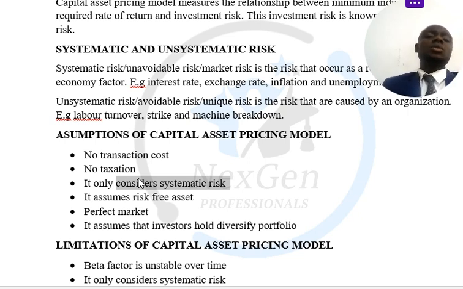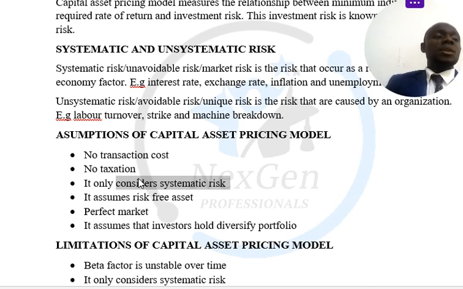All right. It assumes that investors hold a diversified portfolio. Now, don't forget that the capital asset pricing model measures the relationship between the minimum individual required return. That is individual, like this: I step into Fidelity Bank or Ditco to buy shares, right? Now, I bought only that particular share. Can I diversify that particular share? No, because I only bought one share from GT. Since then, I didn't have any shares.